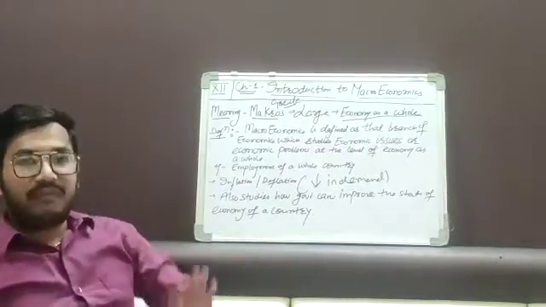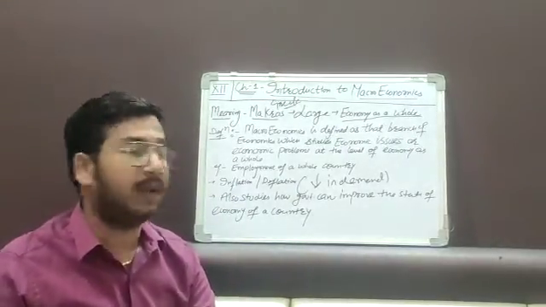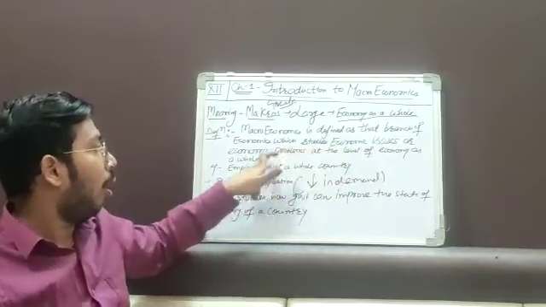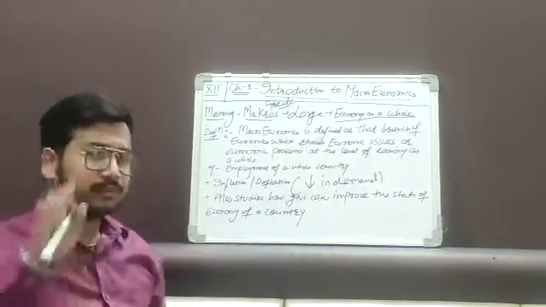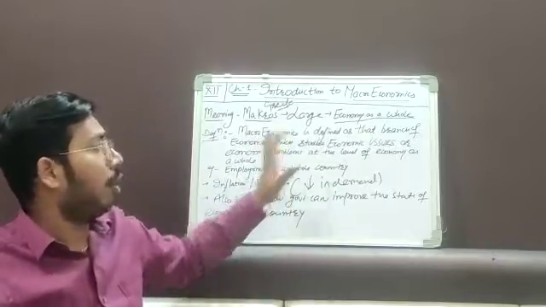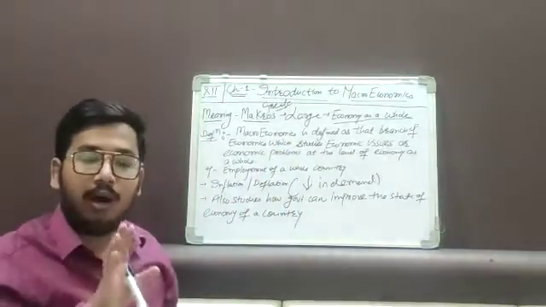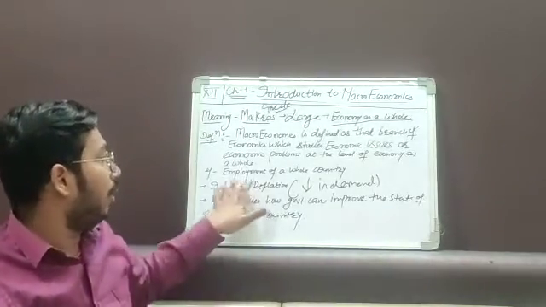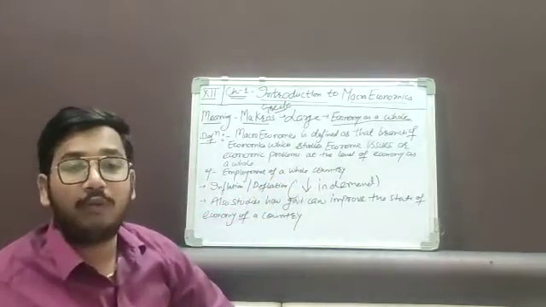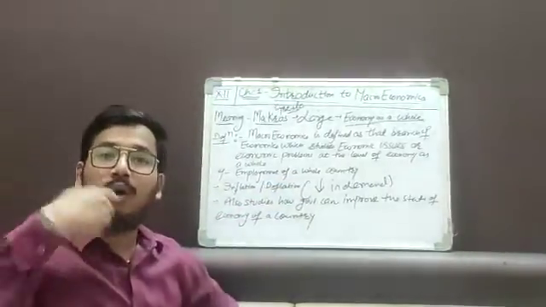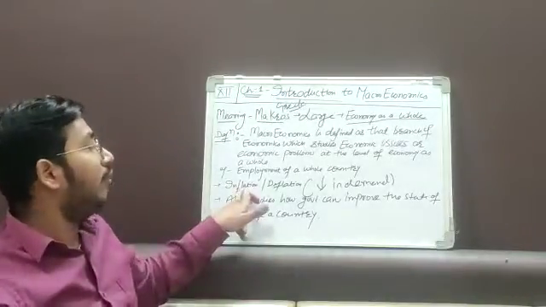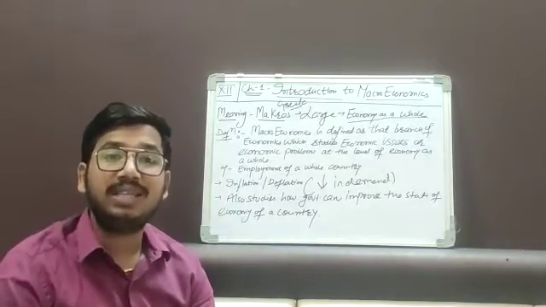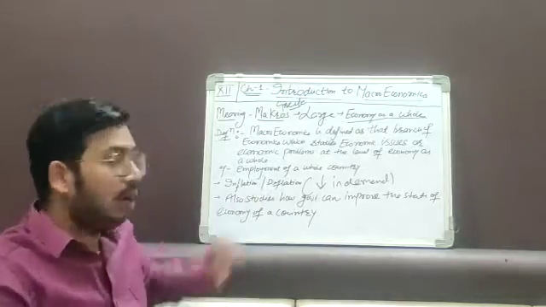Now what is the definition? Firstly we will come to the definition of macroeconomics. Macroeconomics is defined as the branch of economics which studies economic issues or problems at the level of the economy as a whole. I have told you that macroeconomics deals with the problems of large countries, not at small level. For example, employment of a whole country. The employment of a whole country is the problem of the whole country, not a single firm or a single person. Inflation and deflation. Now what do we mean by inflation? The rise in the general price level is called inflation.